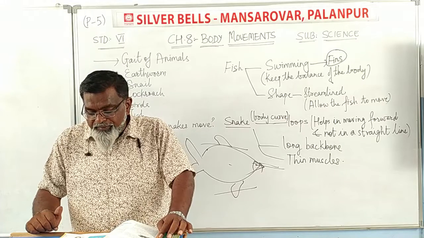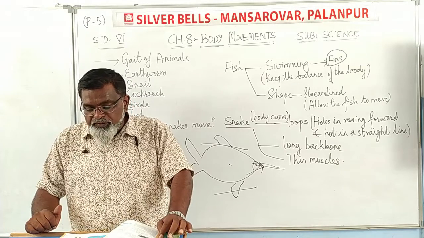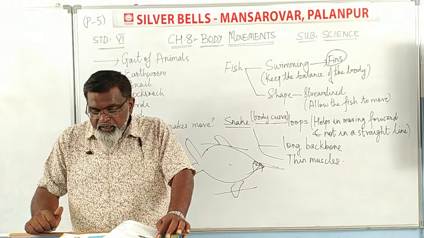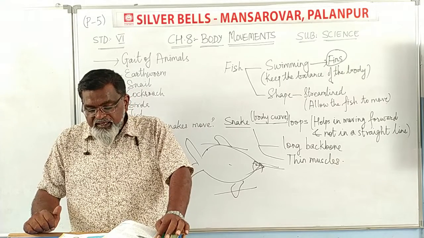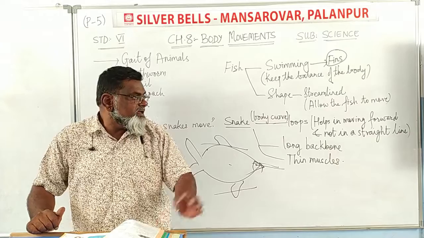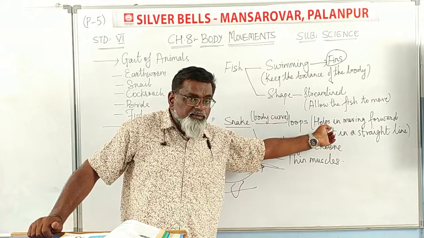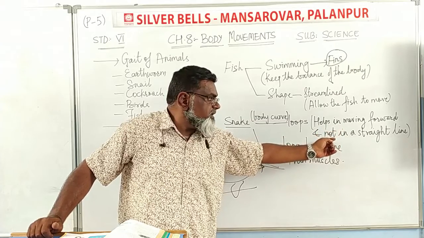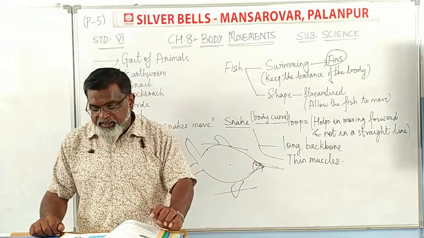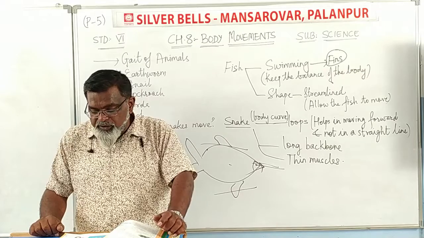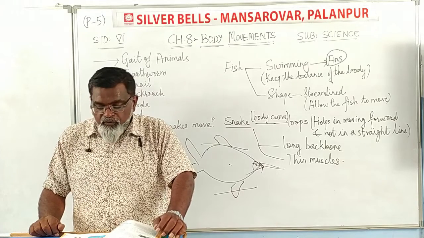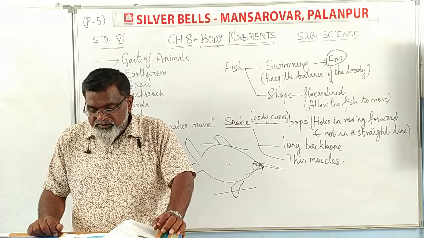Since its long body makes many loops and each loop gives it this push, the snake moves forward very fast and not in a straight line. Because with the help of these loops, the snake moves forward fast and not in a straight line. We have learned about the use of bones and muscles for the movements of different animals.